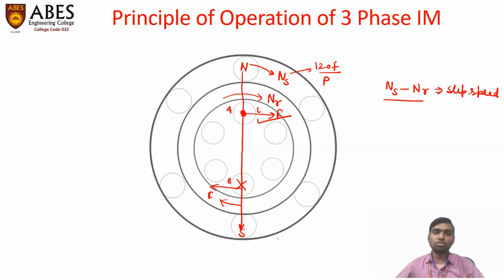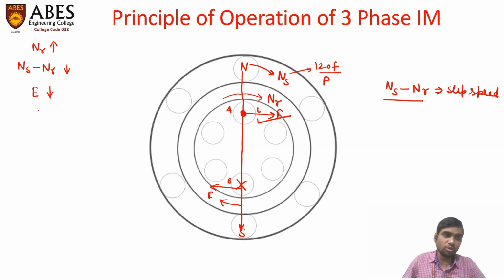As soon as the rotor speeds up, the relative speed between the rotor conductor and stator poles will decrease, and hence the EMF induced in the rotor conductor will also get reduced. If Nr is increased, Ns minus Nr will reduce, and hence the EMF induced in each rotor conductor will reduce. Therefore, the current in each rotor conductor will reduce, and therefore the force or torque developed on each rotor conductor will reduce.